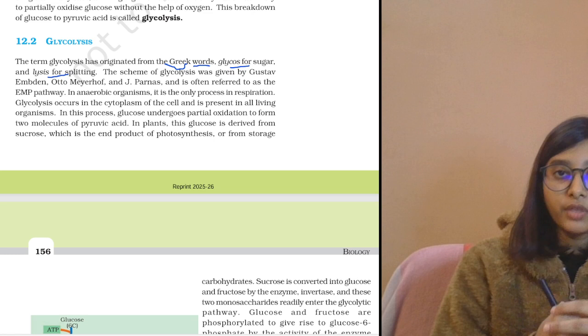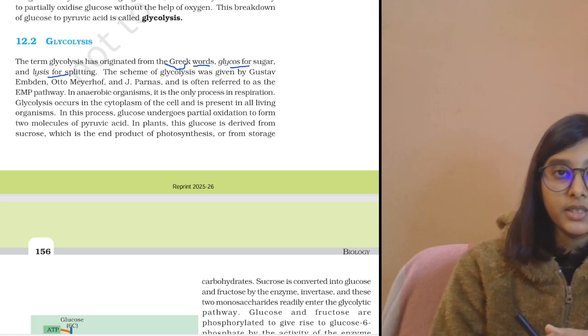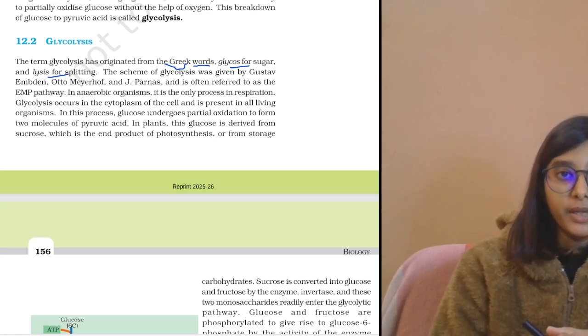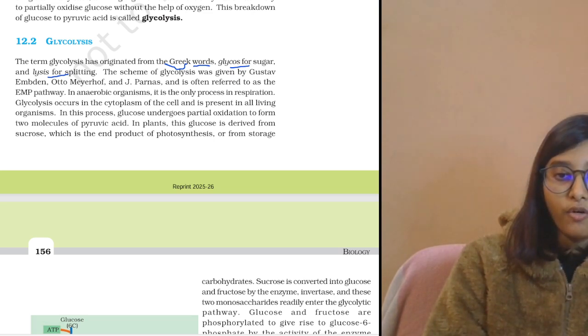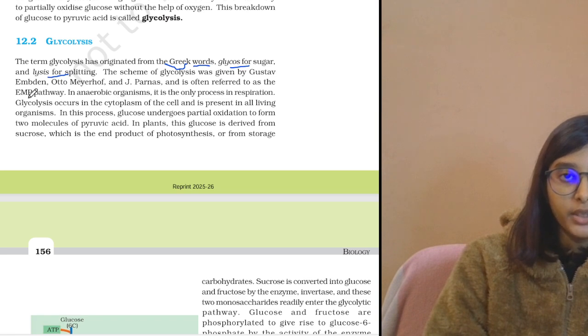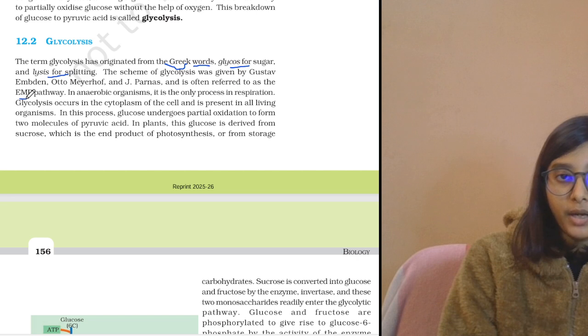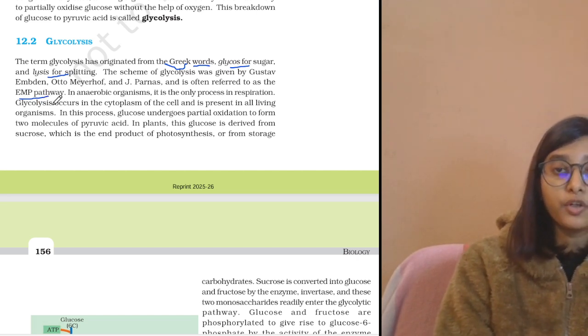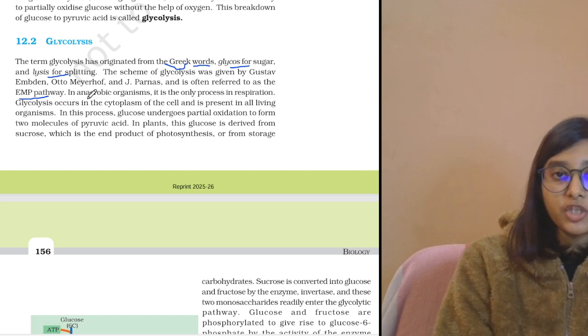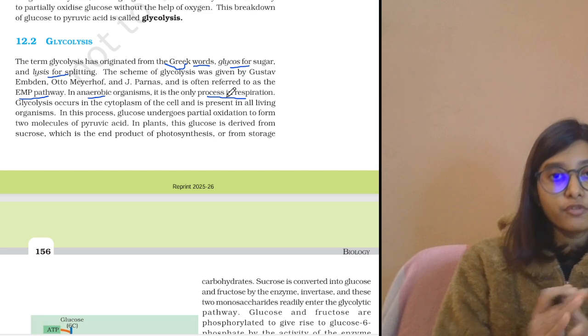Fine. And the scheme of glycolysis was given by the scientists named Gustav Embden, Otto Meyerhof, and J. Parnas. So that's why it is called the Embden-Meyerhof pathway. Here we can say it's the EMP pathway. So the question can be asked as: the pathway of glycolysis is what? The Embden-Meyerhof pathway. And especially in anaerobic organisms, it's the only process in respiration that we have to focus on.